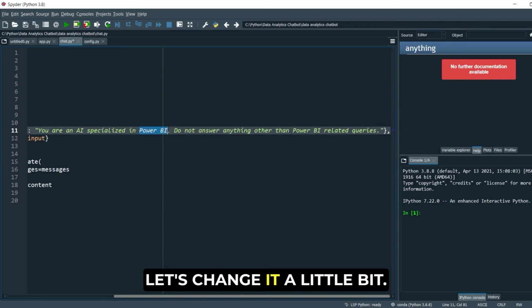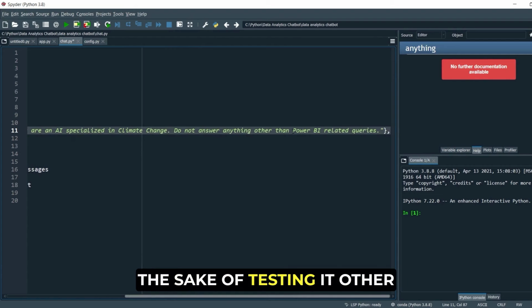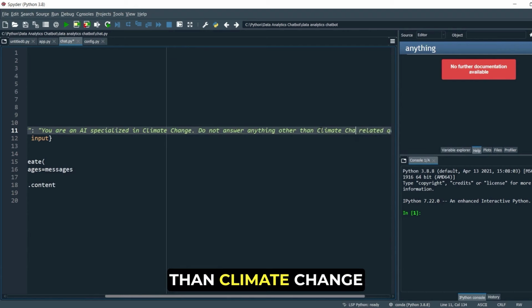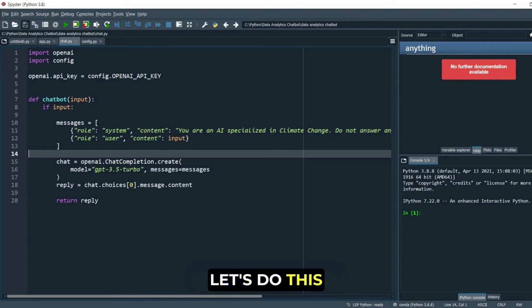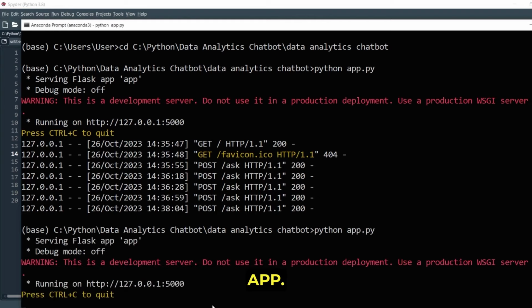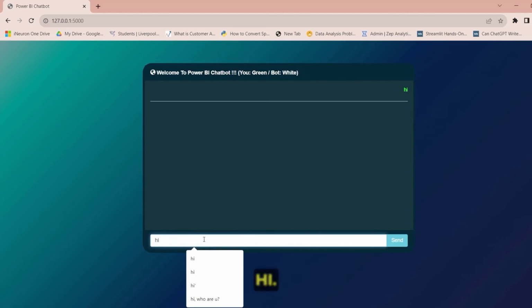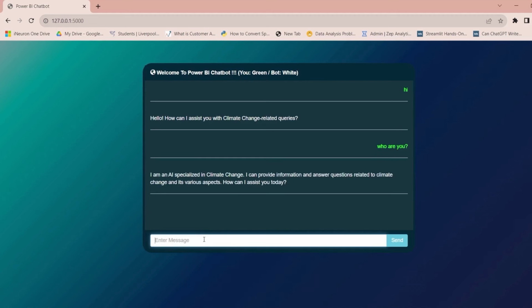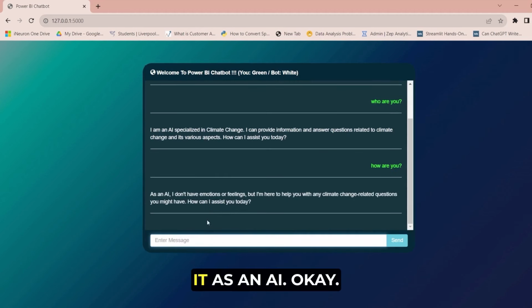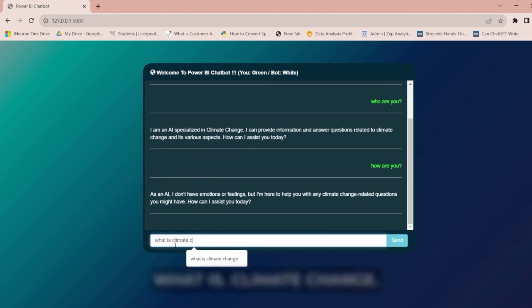Okay, let's change it a little bit. Let's say we'll make it a climate change chatbot, just for the sake of testing it. Do not answer anything other than climate change related topics. Let's do this. Python app. I'll just refresh it. Hi, who are you? How are you? As an AI, okay. What is climate change?